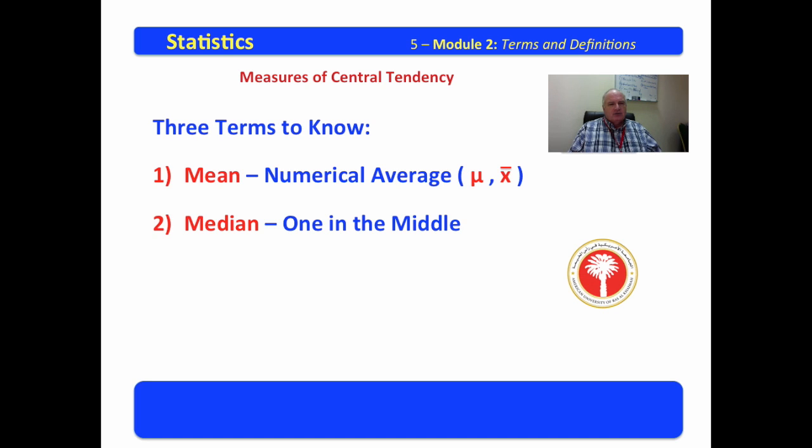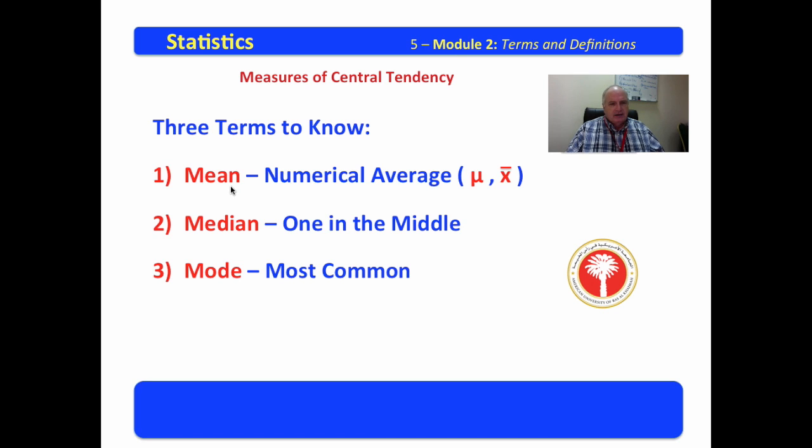Now, before we get into these 3 terms that you need to know, and we talk about them a little more, I want you to think about which of these is probably the easiest to use. Have you ever had to rank order things? When I was in school and a child, they'd give us a bunch of words and we had to put them in alphabetical order. I hated that. It took hours to do that. And why did we do that? I didn't understand. Well, median, putting things in rank order is very middle, and that makes the mode even more difficult than the median because you have to rank order them to find the middle one, but you have to rank order them also to identify which is the most common.